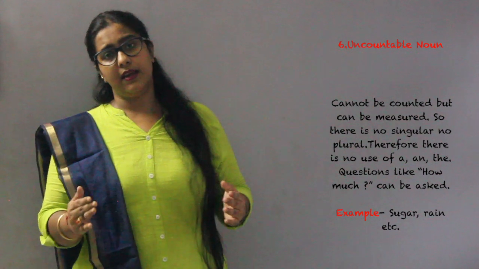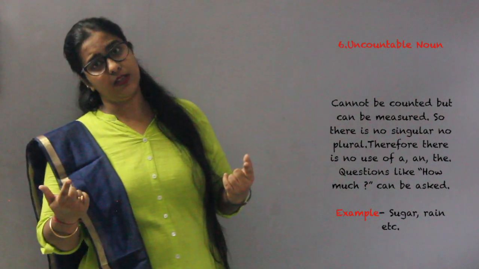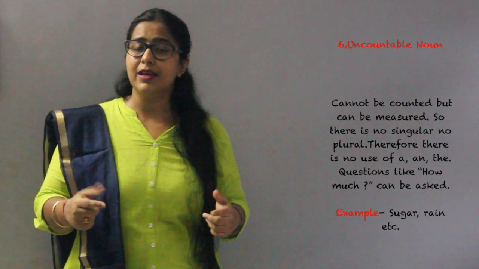We can say give me 1 kg of milk, but we cannot say give me 2 milks, give me 3 milks. Now when you go to a shop, do you tell the shopkeeper to give me 1 sugar or 2 sugar? You don't say so. What do you say? You say that give me 1 kg or 2 kg of sugar. Can you count rain? It is impossible to count rain. So these are uncountable nouns.